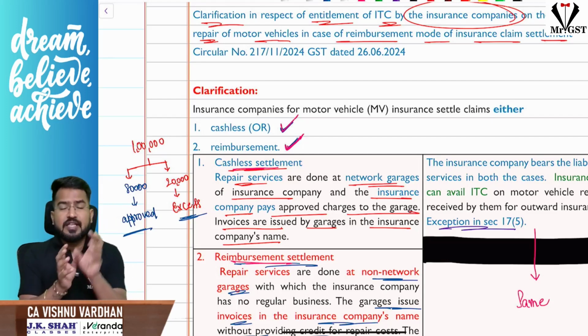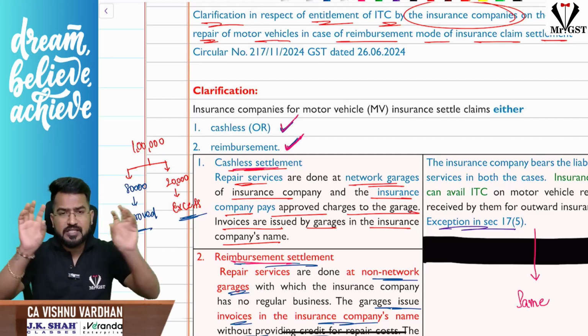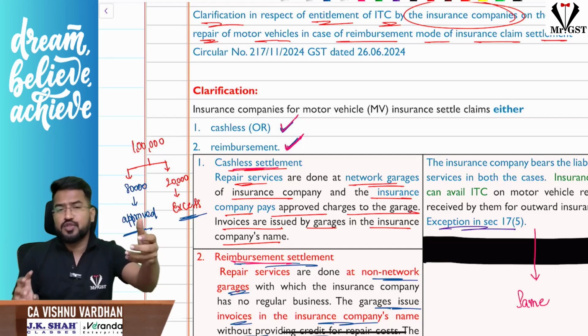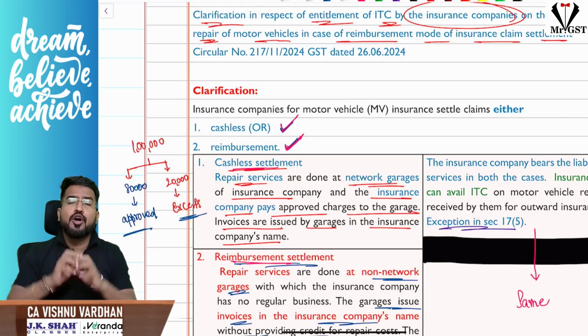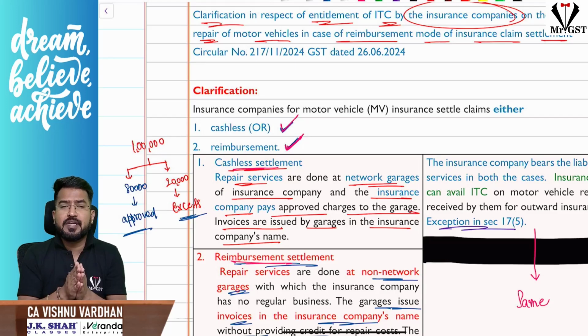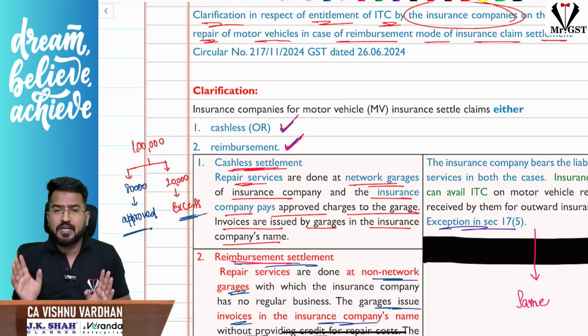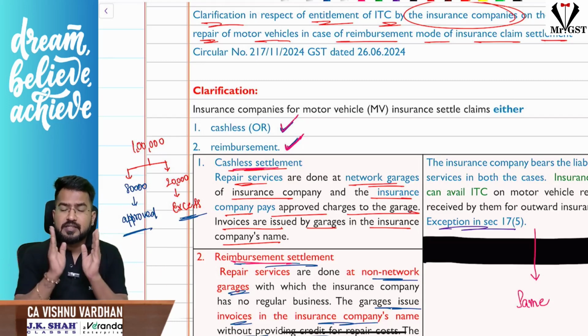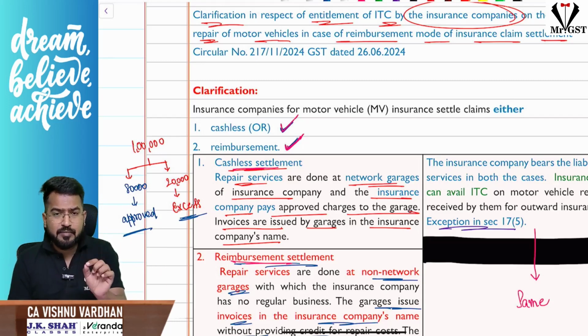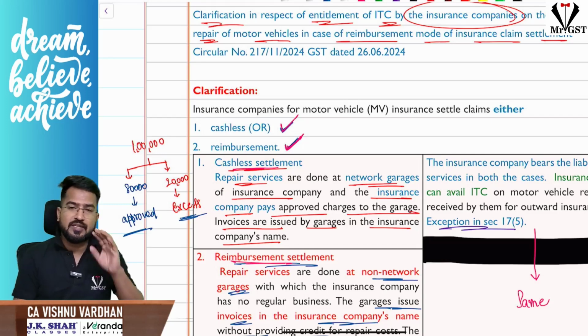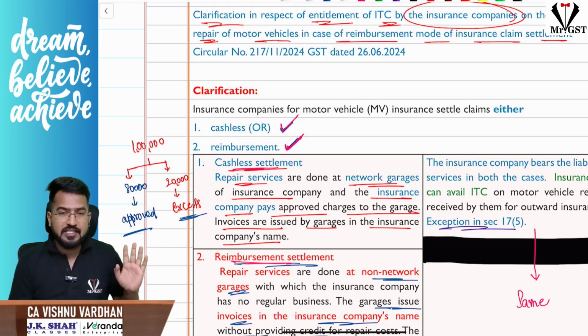No matter whether the 8 lakh and the 2 lakh have been given as separate invoices, the approved amount to the insurance company and the balance amount to the customer, or the entire invoice is in the insurance company's name and the insurance company pays the customer only the approved amount and not the balance. In any case, remember, sir, if it is reimbursing, on the approved amount only the insurance company can take ITC, no matter how they have raised the invoice.